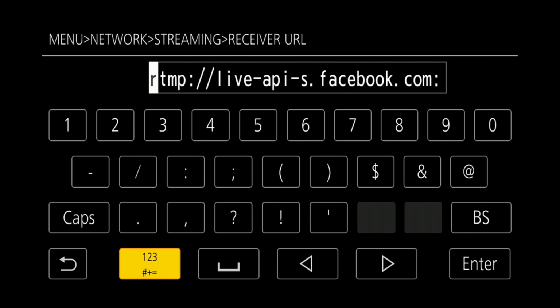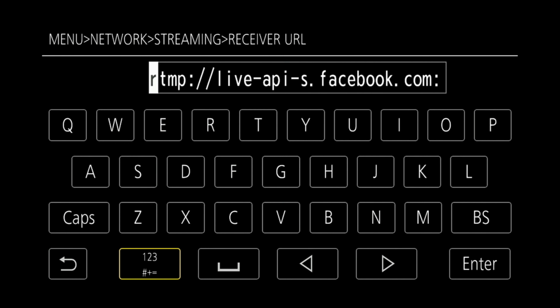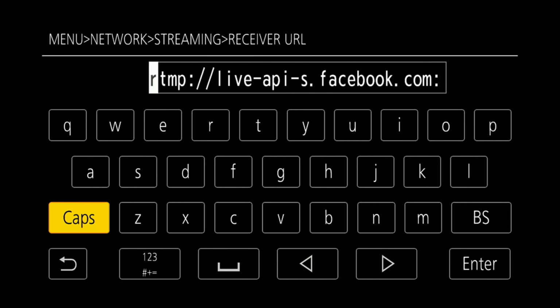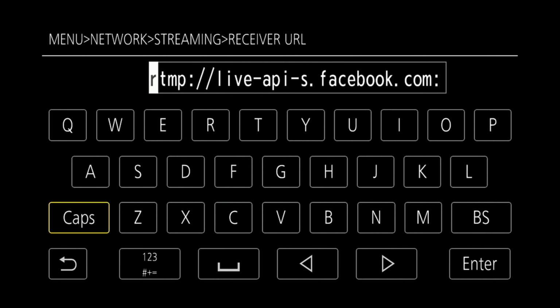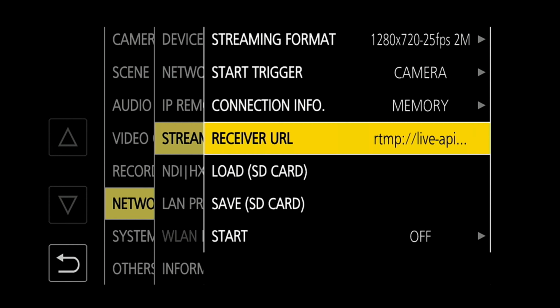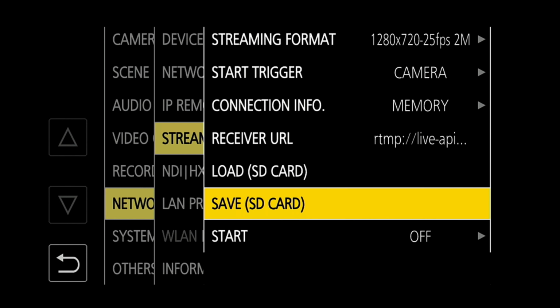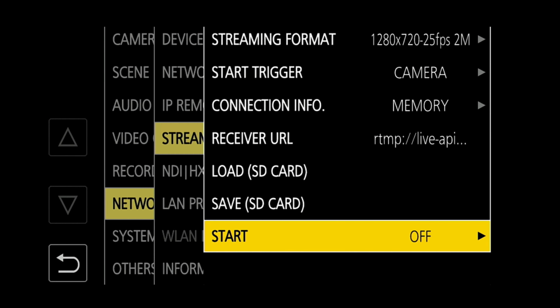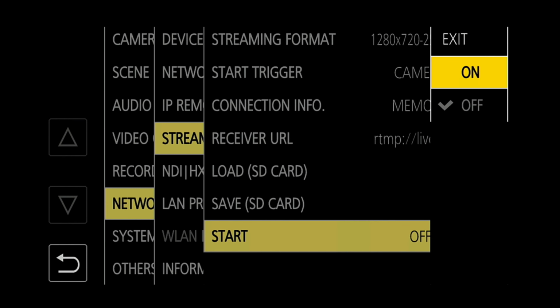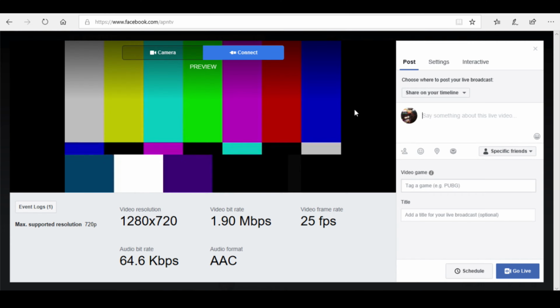The caps lock and numlock keys can be toggled to allow you to type in uppercase, lowercase, numbers and symbols. The stream key will be case sensitive. Once entered, it can be saved to SD card 1 for later retrieval. Start will allow you to start the stream and is best assigned to a user button. If all the network and connection parameters have been set correctly and connection is established, this will be enabled to allow you to start the stream.